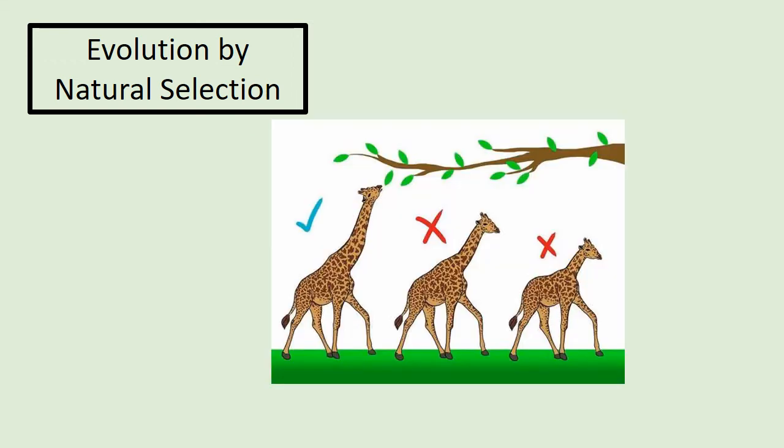However, in a situation like this, where all the food is found high up and there's a lack of food elsewhere, then the giraffes with the shorter necks are going to die out. They're not going to be able to get the food. They'll die from lack of food, and therefore they won't pass their shorter necks onto their offspring, and we'll end up with a situation where only giraffes with longer necks will survive. And so that's what we end up with. It looks like giraffes have been designed with long necks to suit their environment, but really it's evolution by natural selection. The ones with the longer necks are the ones that have survived.